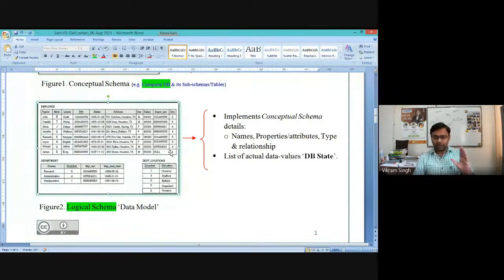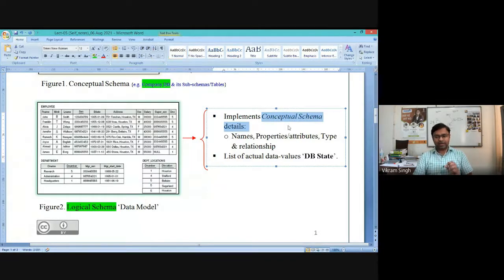So if you are going to implement a logical schema, or create this logical schema in the database, it is for sure that it will simply implement the conceptual schema. That is the first part. Second part, when we say it is implementing the conceptual schema, it means it will ensure that all these things are created. So the attribute names, their property, their nature, and the relationships between the subschemas should be reflected, should be created, right?